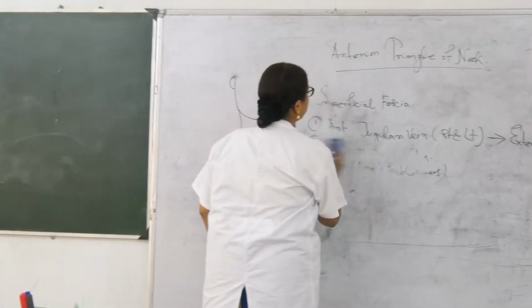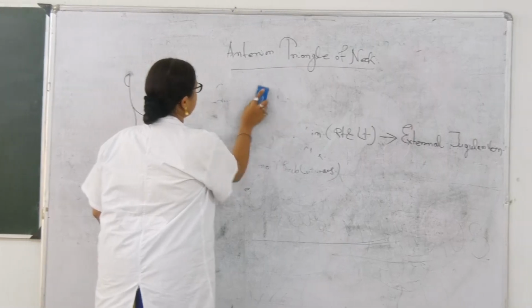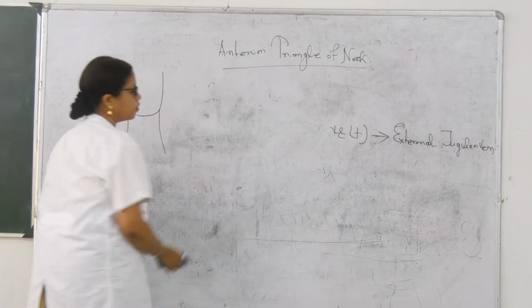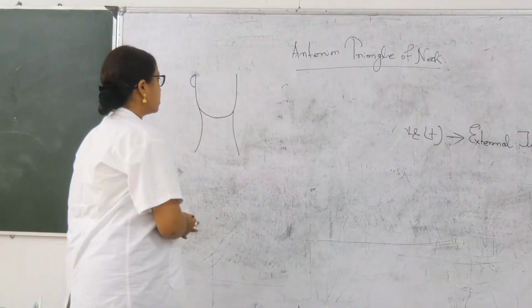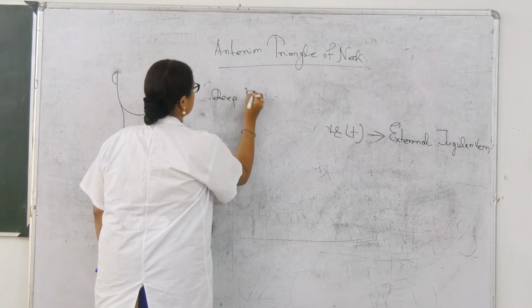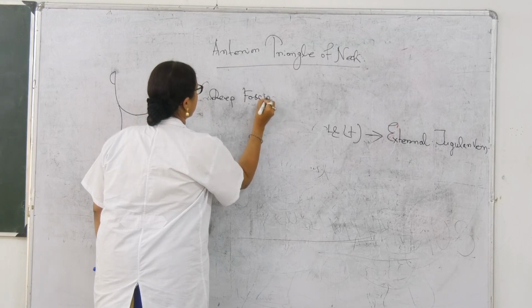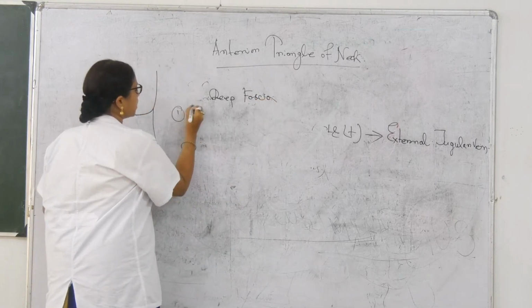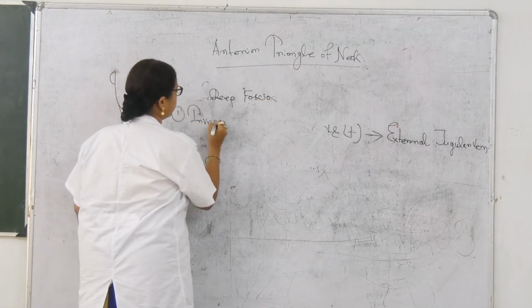So next one, if you will discuss the deep fossa, okay, so first layer you will get the investing layer of deep fossa.